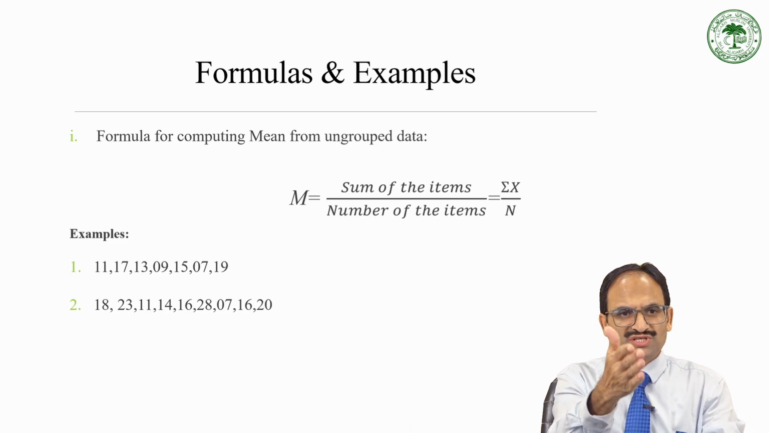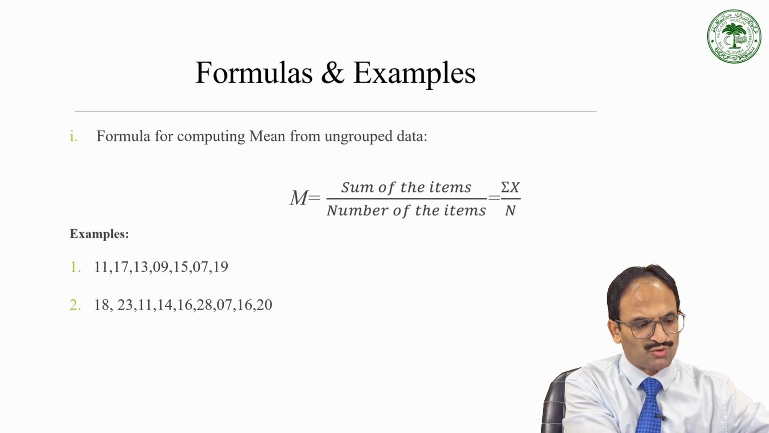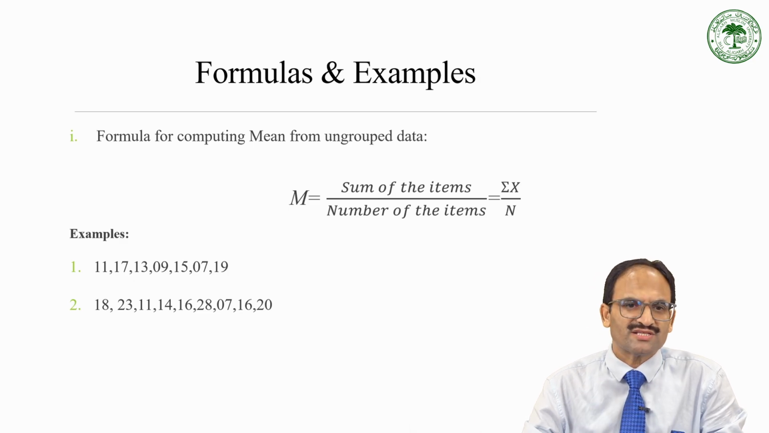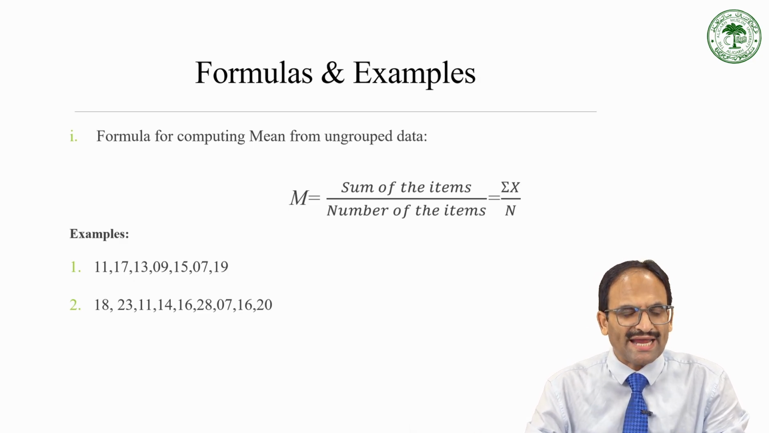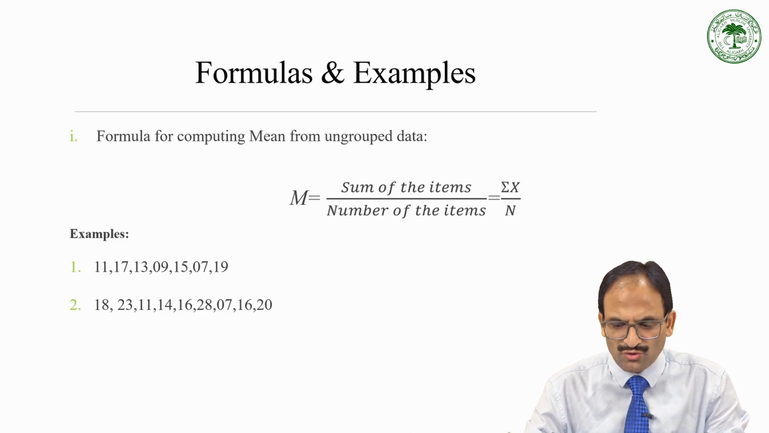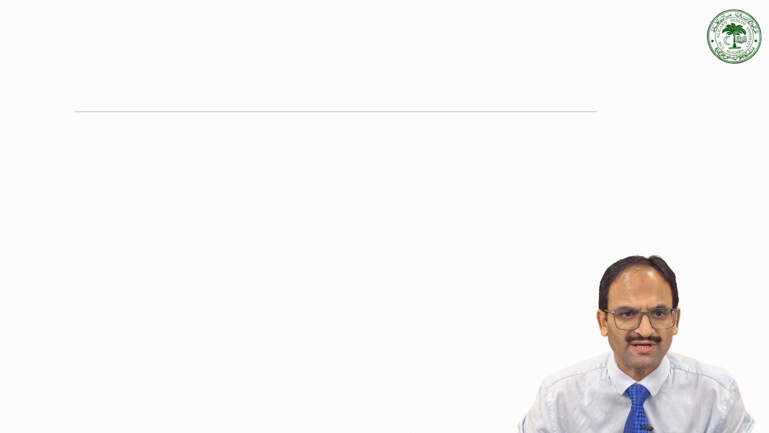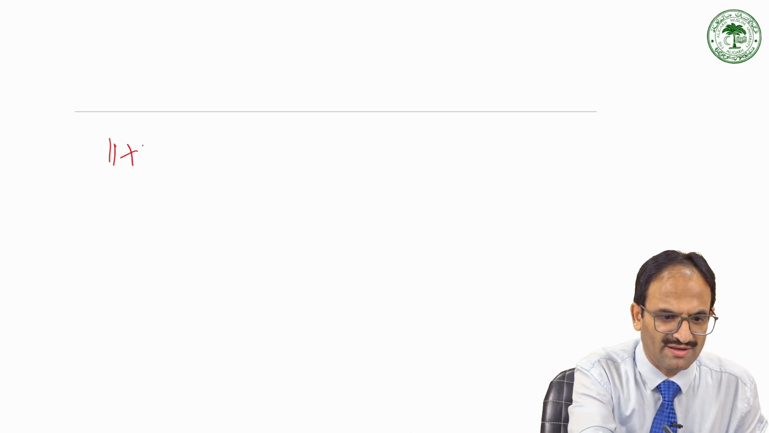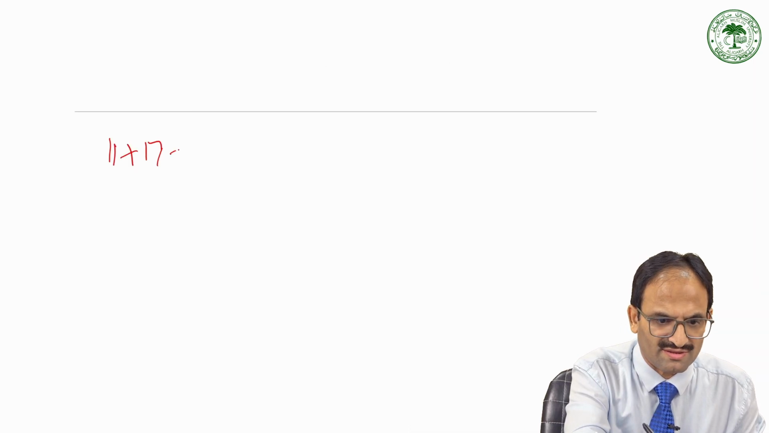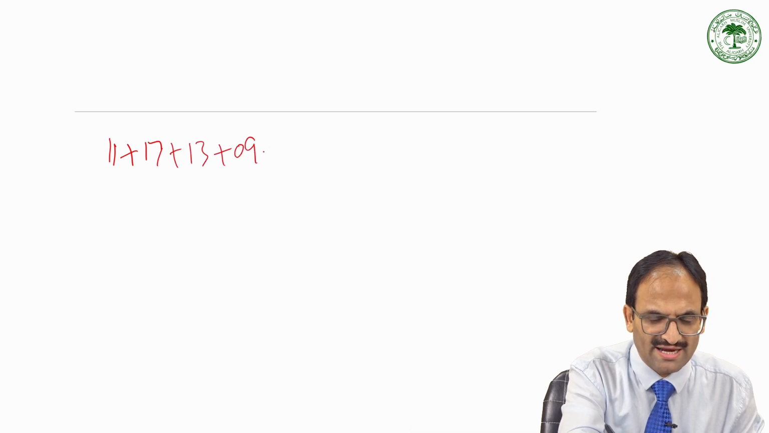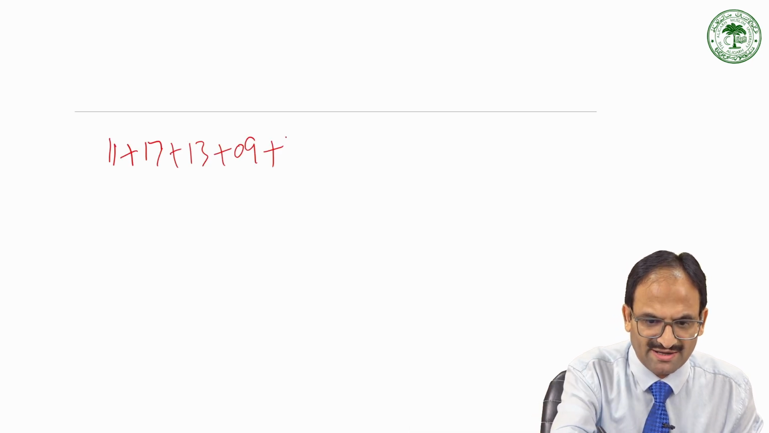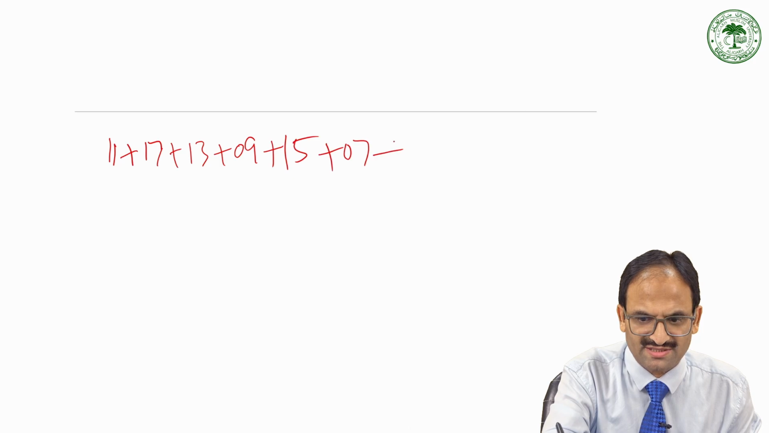If you see the first example, two examples have been mentioned on this slide. The numbers are 11, 17, 13, 9, 15, 7 and 19. So if you find the sum, let me write it: 11 plus 17 plus 13 plus 9 plus 15 plus 7 plus 19.